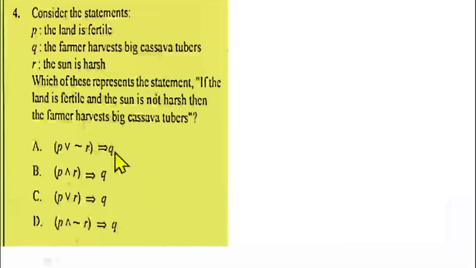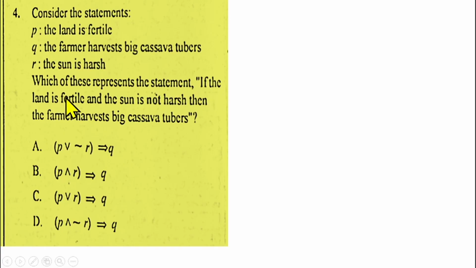Now this fourth question is from logical statements, or propositional logic, whichever you want to call it. You are to consider the statement P, the land is fertile. Statement Q, the farmer harvests big cassava tubers. And statement R, the sun is ash. Which of the following represents the statement: